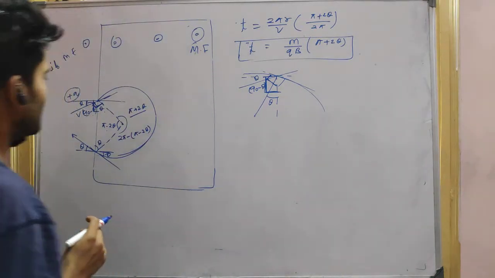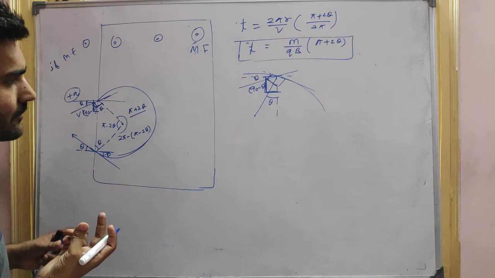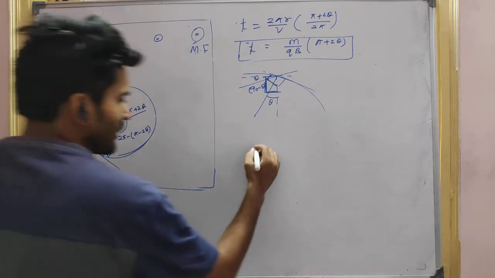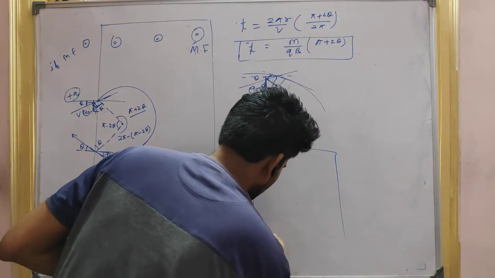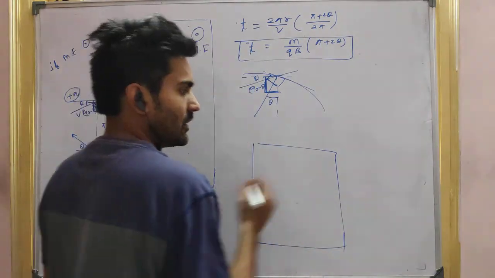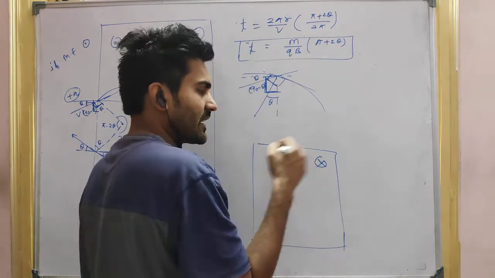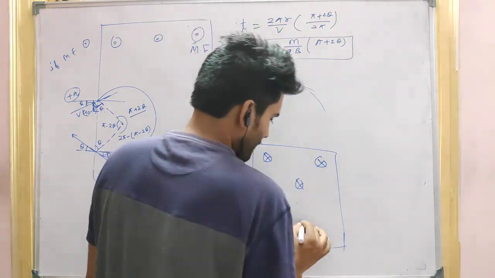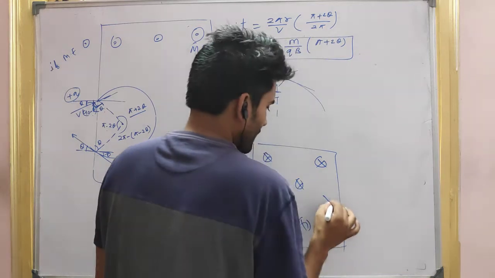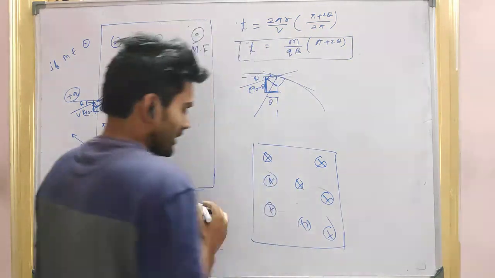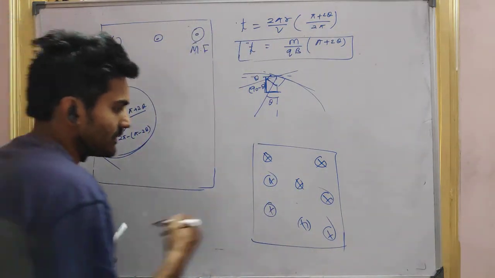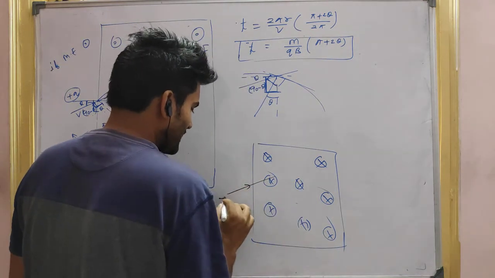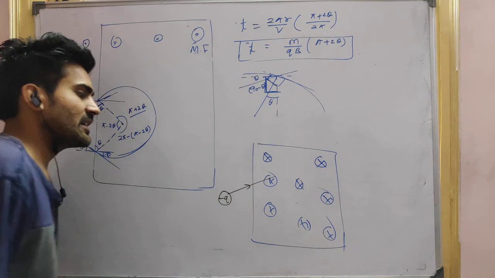Yes. See, guys, we'll again take the same direction of the field. The direction of the field is inside, everywhere, a constant field. So again I will project a charge here, but instead of positive charge I will project a minus q charge.